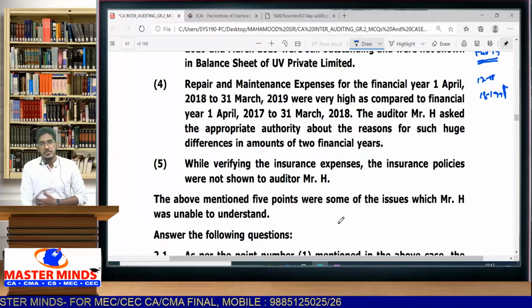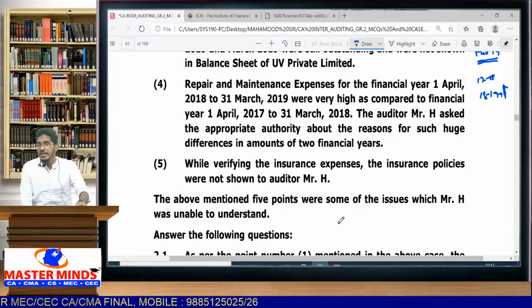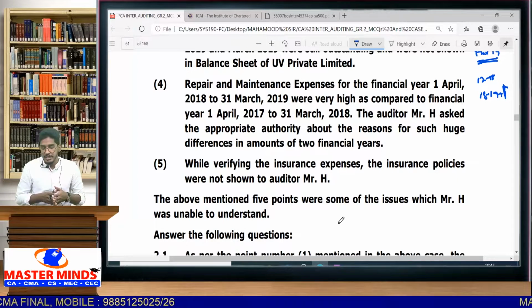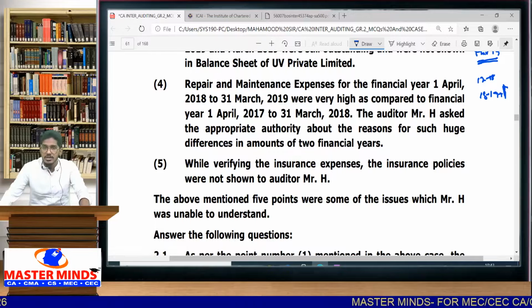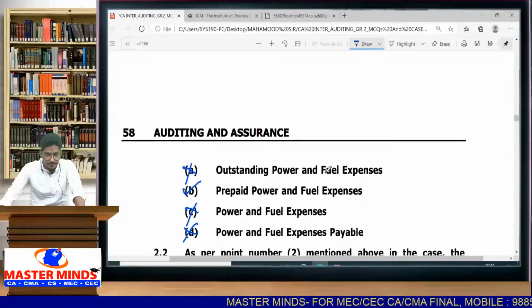If the insurance policy is there, that will give you a better quality of evidence. That will give appropriate evidence whether genuinely the company has paid insurance expenses or not. A better evidence you will have when you verify insurance policies, when insurance policies are available. Now what is the question there? But they are not providing you insurance policies. Now let us see what is the question they are asking relating to this point number 5.